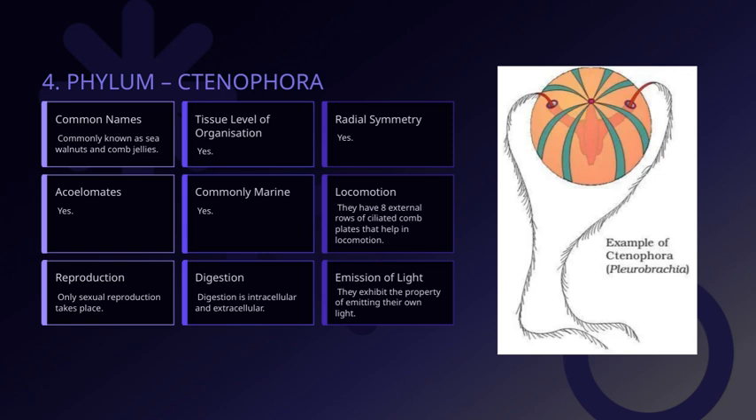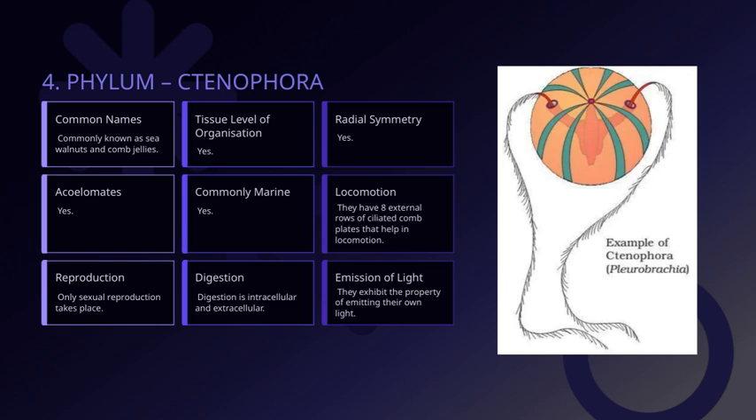And yes, they are predominantly found in marine environments, so they are common in oceans and seas. Their organization level is tissue, indicating they have specialized tissues but not true organs. They are also acoelomates, meaning they lack a body cavity, which influences their overall body structure. Commonly, you might hear them called sea walnuts or comb jellies, names that reflect their appearance and nature. Lastly, they belong to the phylum Ctenophora, which groups them together with similar creatures in the marine ecosystem, highlighting their